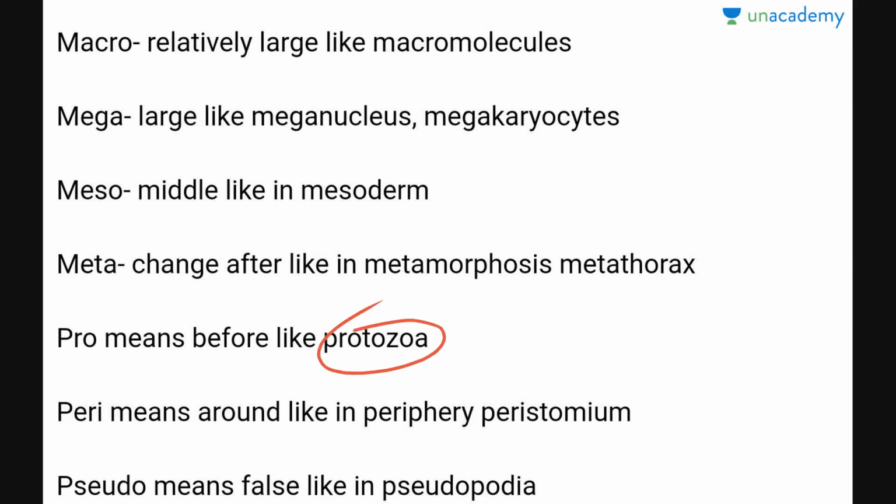Now peri. Peri means around, like periphery. Like in a cycle, there is a rim in the tire. That's the periphery. So peri means around, in a circular way, like in periphery, peristomium. Peristomium means the mouth-surrounding part.